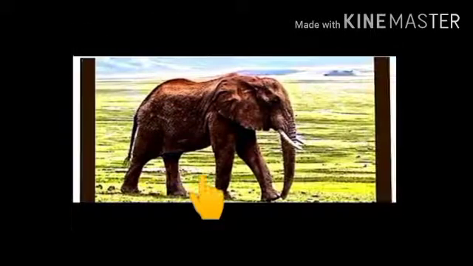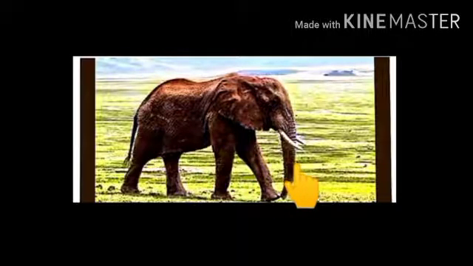Now we are going to understand chapter number 11, and the name of the chapter is I Am Big. Animals take many shapes and forms, whether you measure in terms of weight, height, or length. So let's start. Do you know which animal is this? Yes, an elephant. It is the biggest animal on the earth.